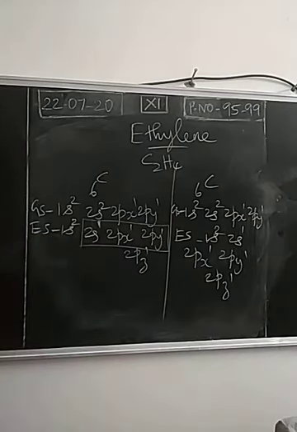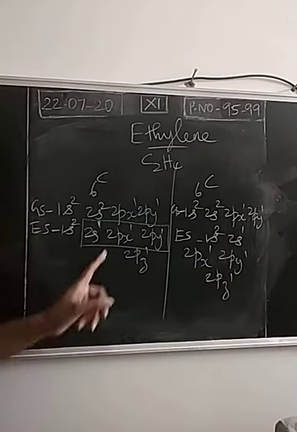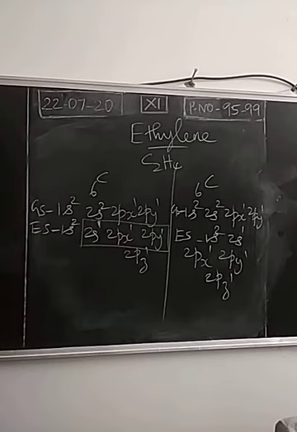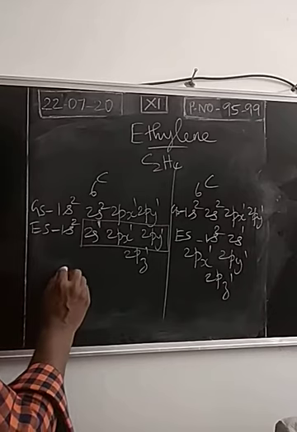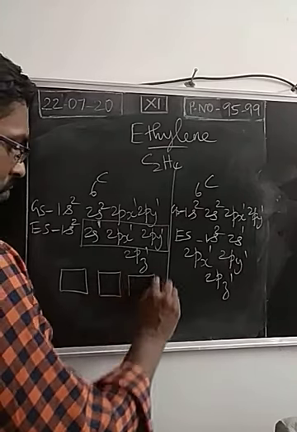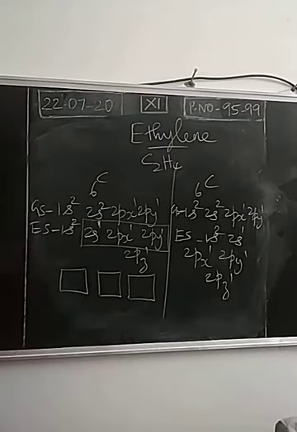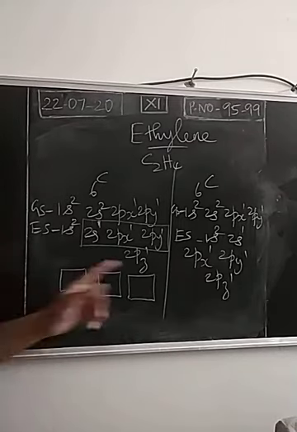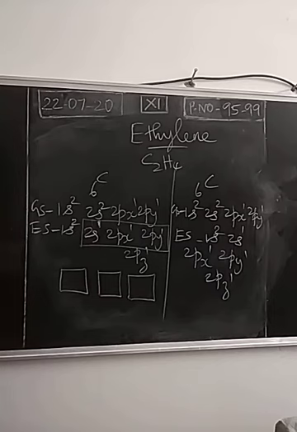The 2s orbital, 2px orbital and 2py orbital with single electrons intermix together to produce sp2 hybridized orbitals. How many sp2 hybridized orbitals will be formed? As we studied in valence bond theory and the hybridization concept, the number of hybridized orbitals formed will be equal to the number of atomic orbitals combined.